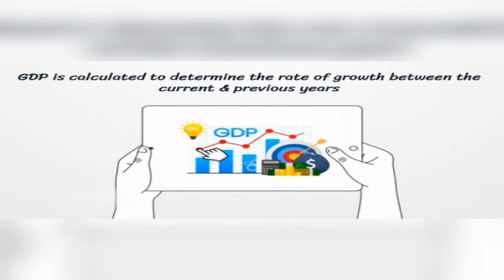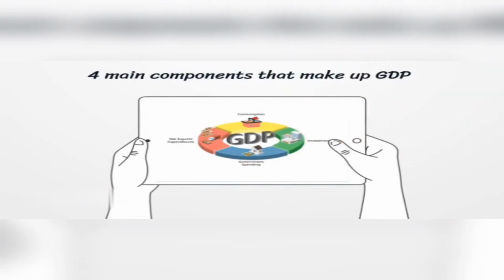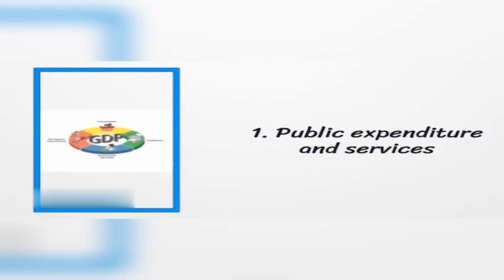To understand that purpose, there are four main components that make up GDP. Number one, public expenditures and services. Services such as hotels, spa, and tea shops, and consumer goods including rice, oil, milk, etc.